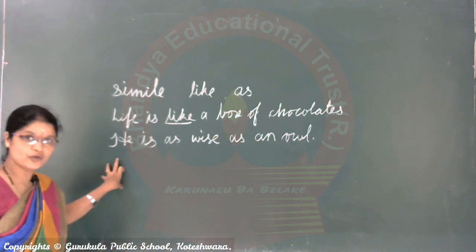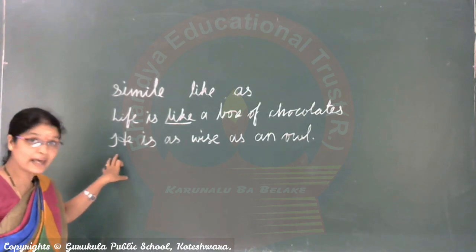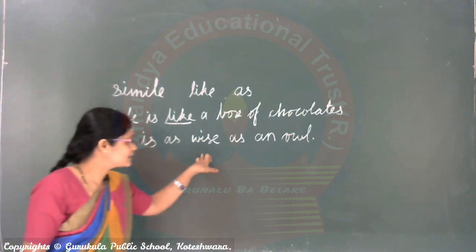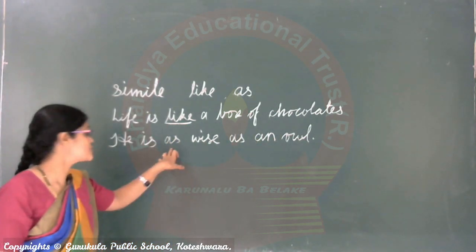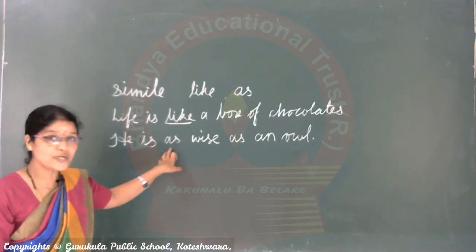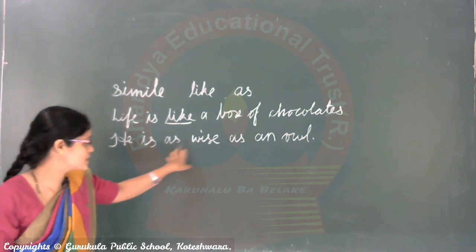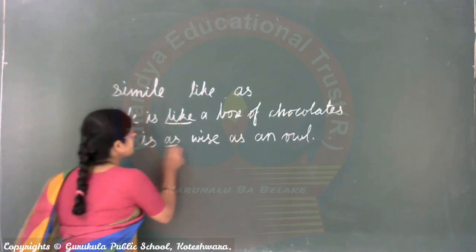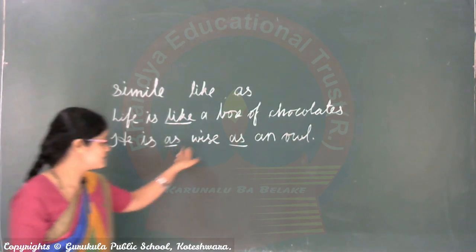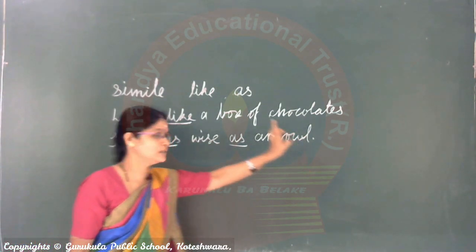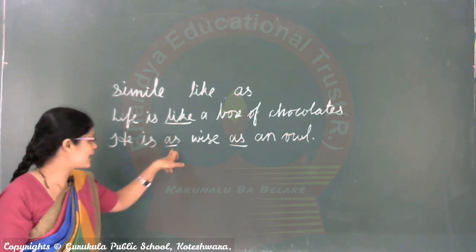So that boy or a person, that man, wise like an owl. Here used comparing words. Comparison shows here as. He is as wise as an owl.